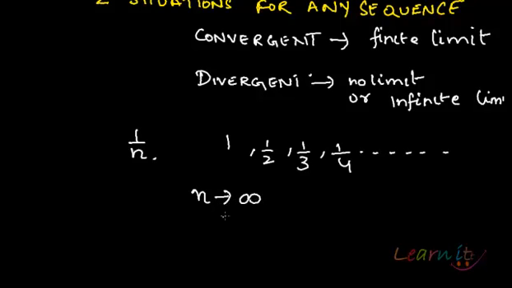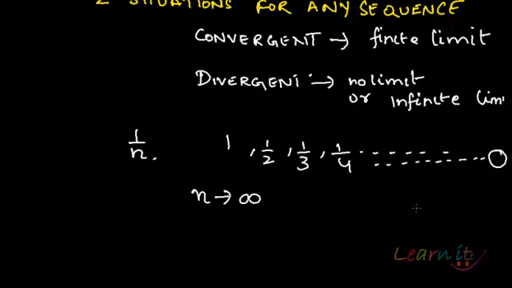As n tends to infinity, the terms get closer to 0, and 0 is a finite limit.